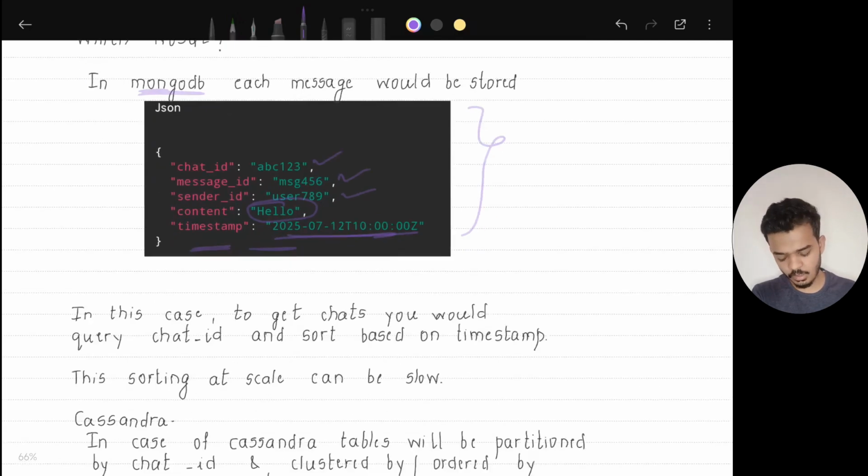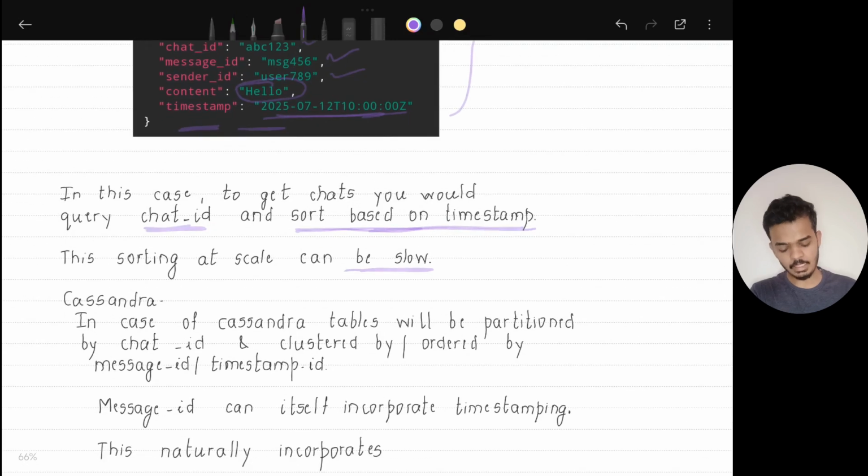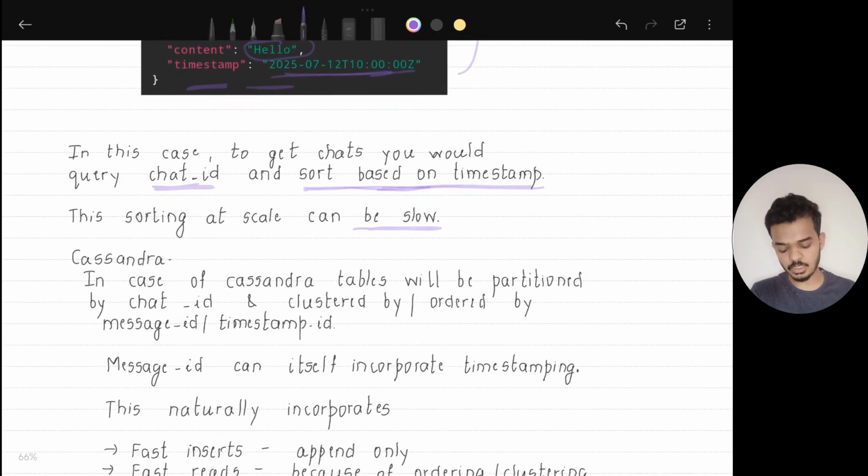Now whenever we want to fetch the latest messages from a particular chat, we'll query by chat ID, and we'll need to sort the messages based on timestamp or message ID. So this sorting at the scale of millions and billions would be extremely slow. So that is one problem with this. What happens if we use Cassandra?